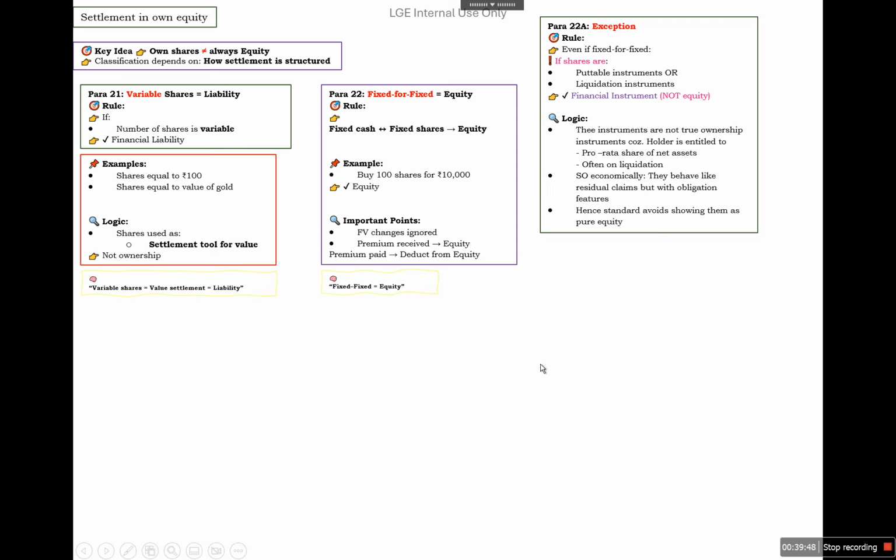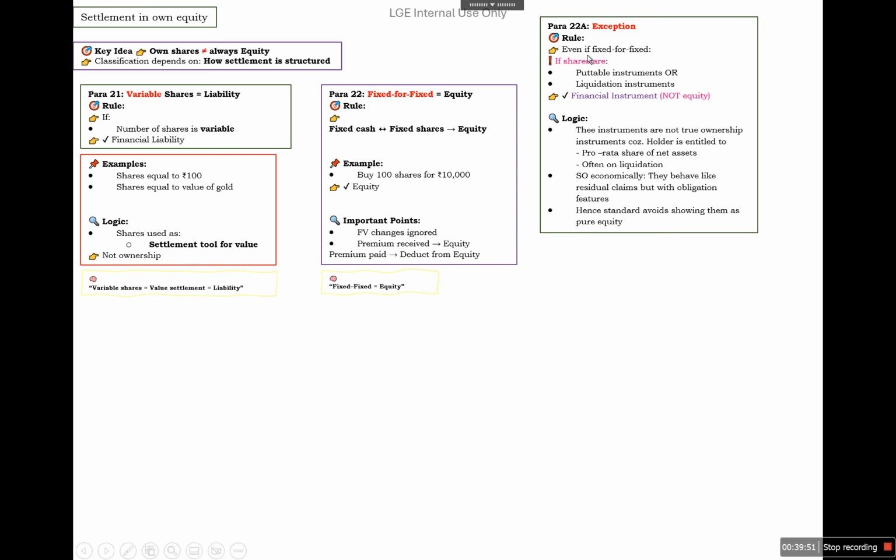Next is the fixed for fixed test. It is the equity rule. If there is a fixed cash and fixed shares, it will be called an equity instrument. For example, we buy 100 shares for 10,000. So it is equity because fair value change is ignored here, and premium received will be settled in equity, and premium paid will be deducted from equity. So if there is a fixed for fixed, then we consider it as equity.